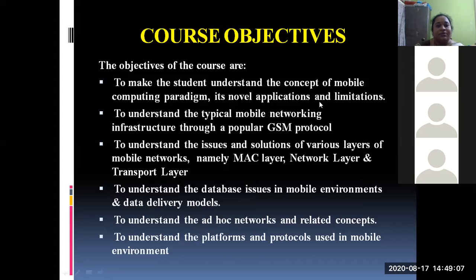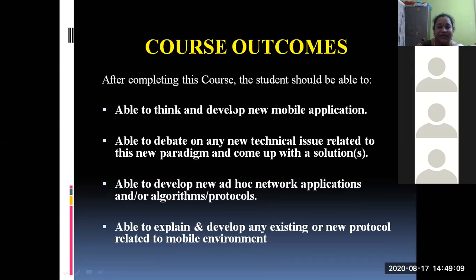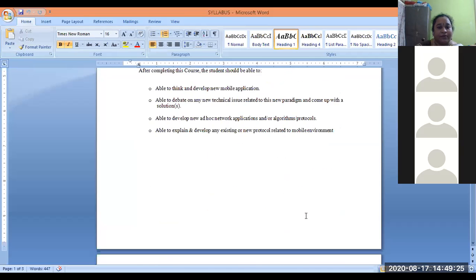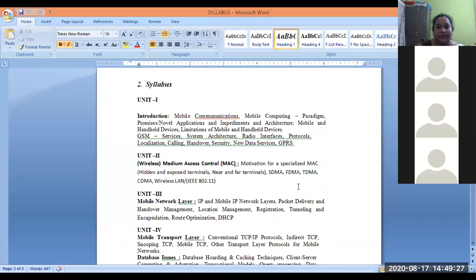Right, so coming to the syllabus content. Here I listed only a few features of the unit, as it is going to occupy more pages. Now I'm going to share the syllabus with you. Are you seeing the syllabus now? Yes, ma'am.